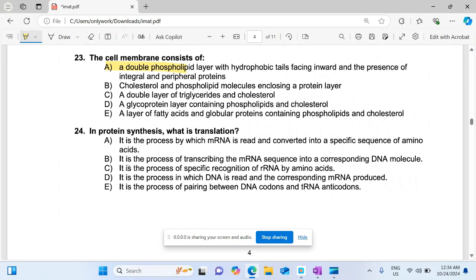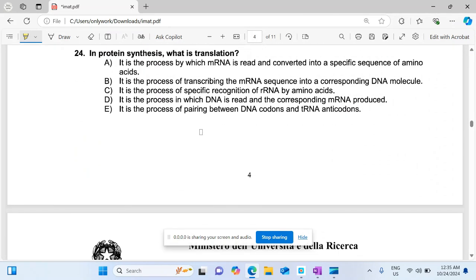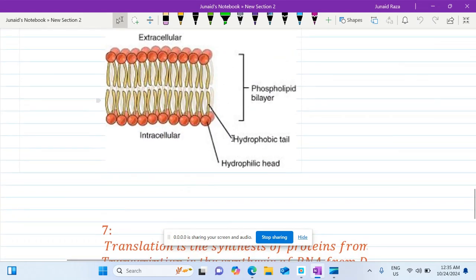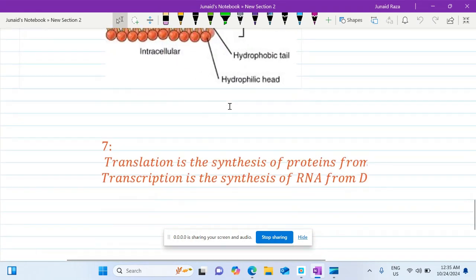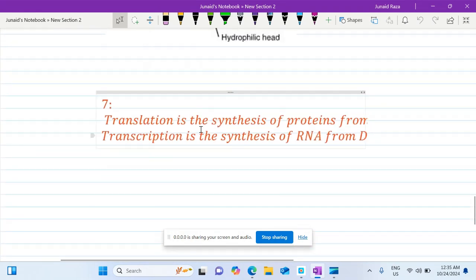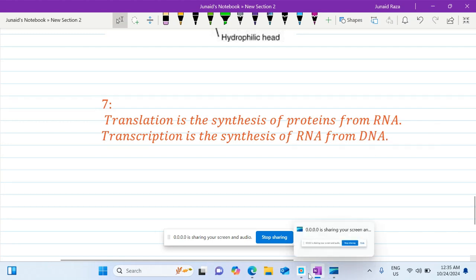MCQ number 24. In protein synthesis, what is translation? There are two processes which we have to learn. This is the diagram of cell membrane. So translation is the synthesis of protein from RNA, while transcription is the synthesis of RNA from DNA. So now move to the MCQs.